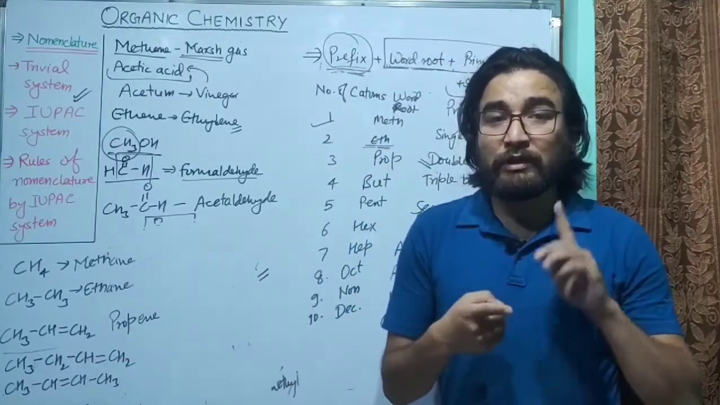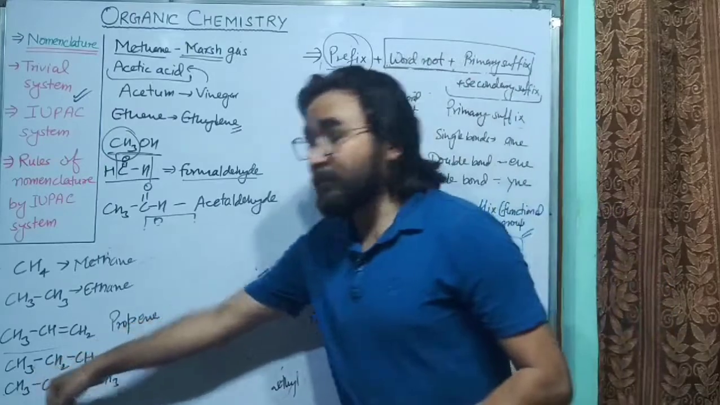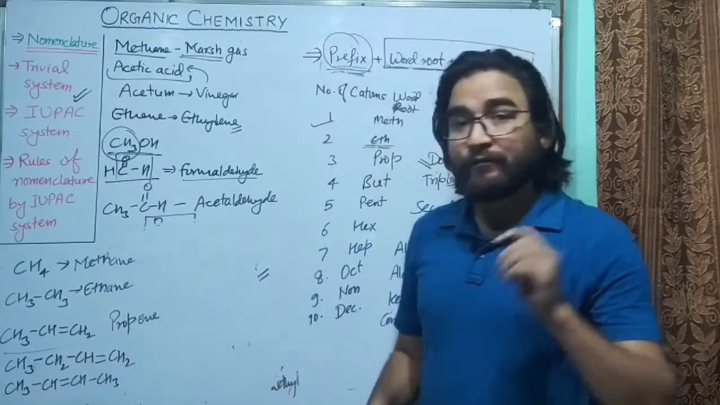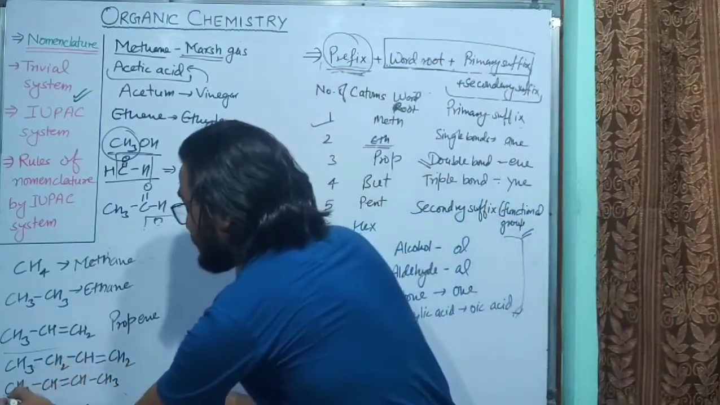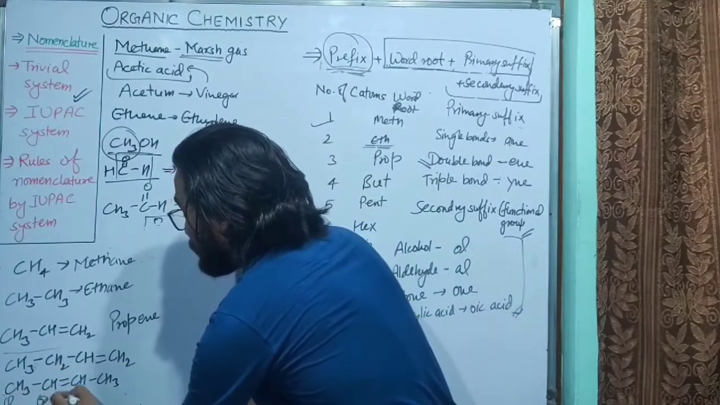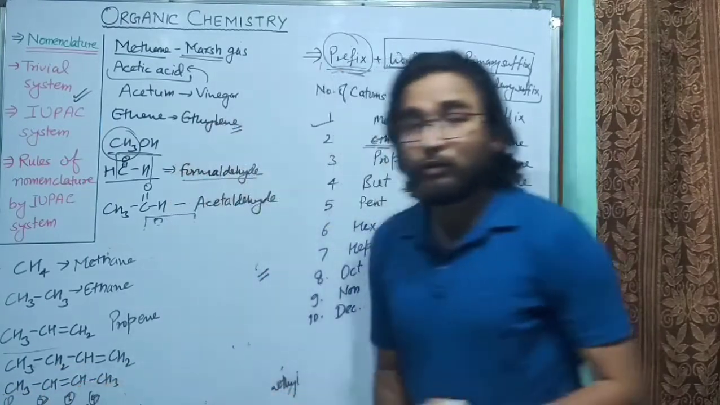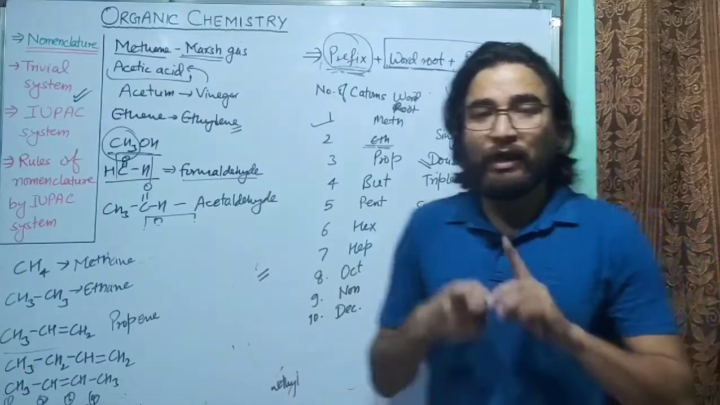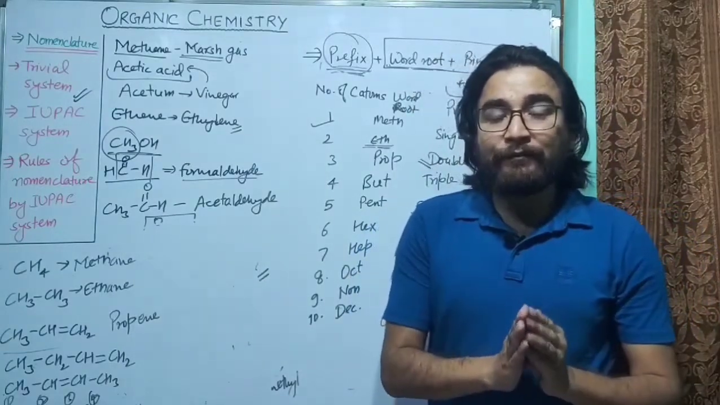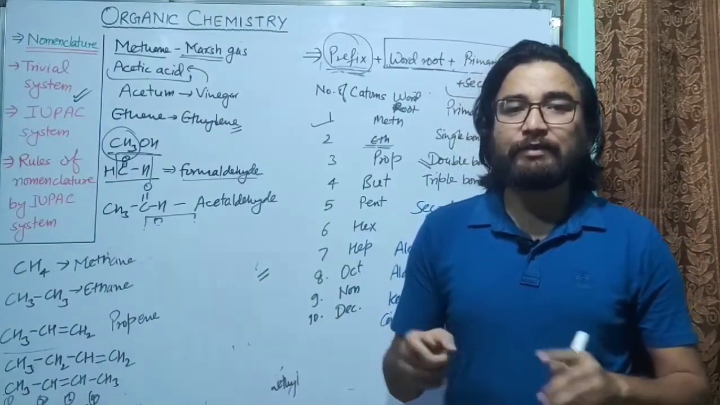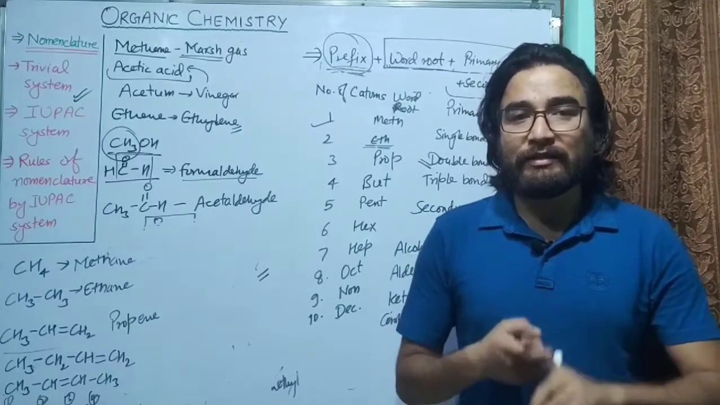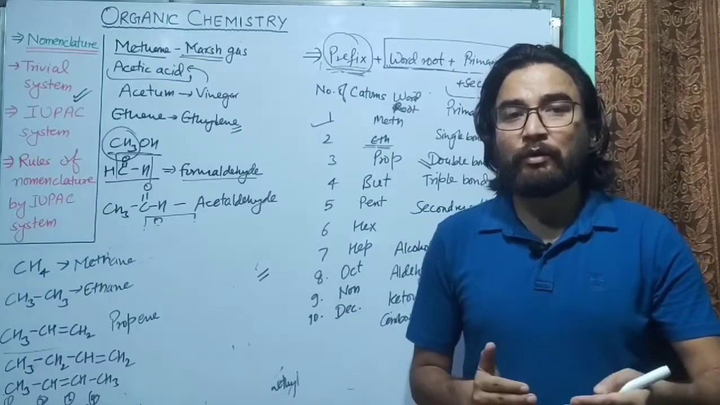So the first rule is the longest chain rule. We have to see the longest possible chain of carbon atoms. So what is the longest possible chain of carbon atoms? 1, 2, 3 and 4. There are 4 carbon atoms in a straight chain. So we have to see the maximum number of carbon atoms in the longest possible chain. That chain is known as the parent chain, as I have told you about it.